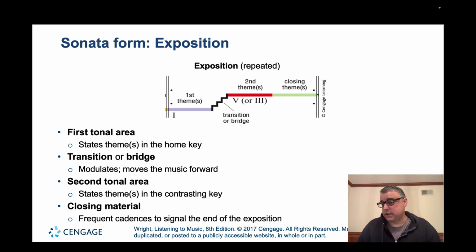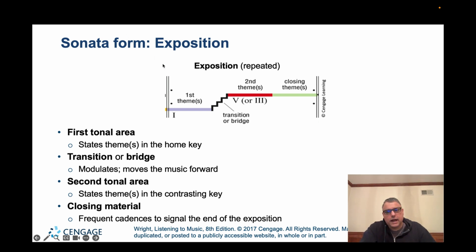and we have the second area, which usually has a contrasting theme. The second theme is always played in what we call the dominant. So if we're in the key of C major, that second theme is going to be in the key of G major, which is the dominant key of C major. And then we'll have closing material, which wraps everything up. That's basically the exposition in a nutshell.